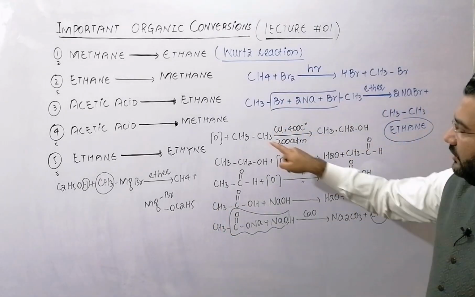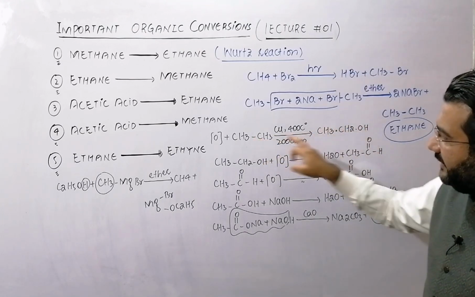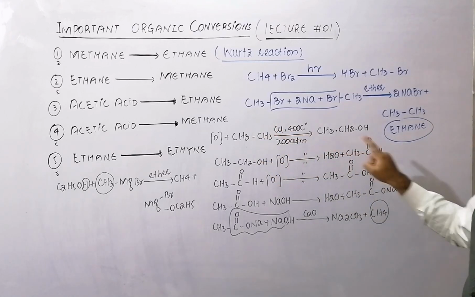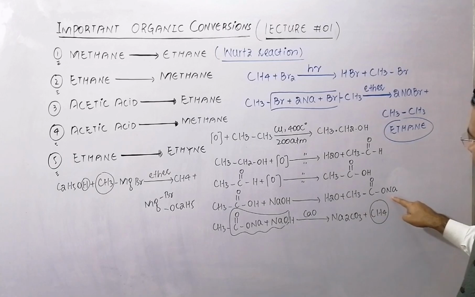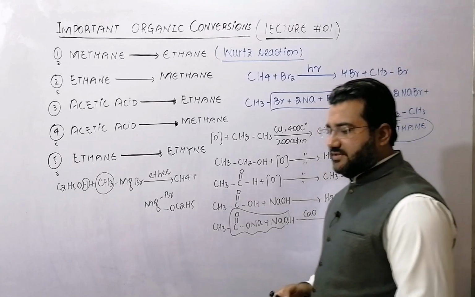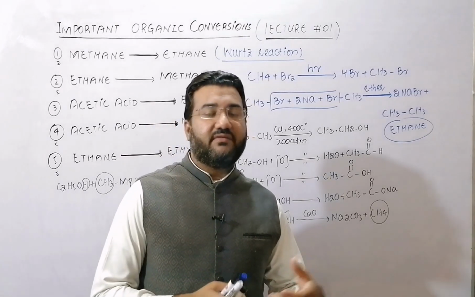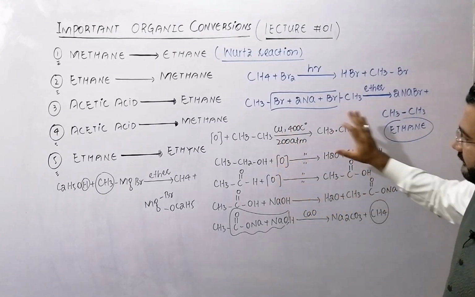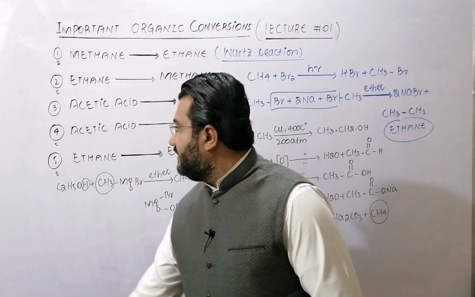Like, how can you convert ethane to ethanol? This is the conversion. If ethane to acetaldehyde is changed, then these are the two-step conversion. If ethane to acetic acid, then this one is the three-step conversion. And if ethane to sodium acetate, then this one is the four-step conversion. So this conversion is a source to understand some other conversions as well. So in this way, you can understand how different organic compounds can be interconverted. So this was about the second conversion.